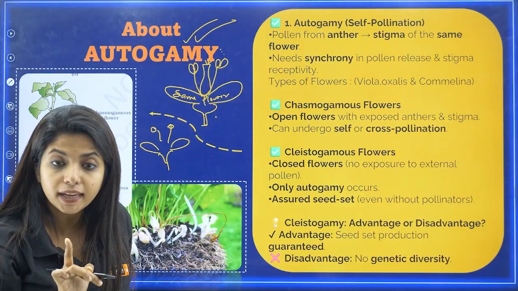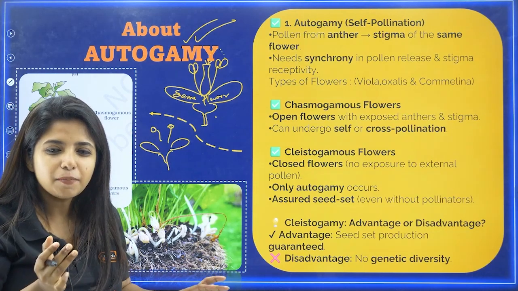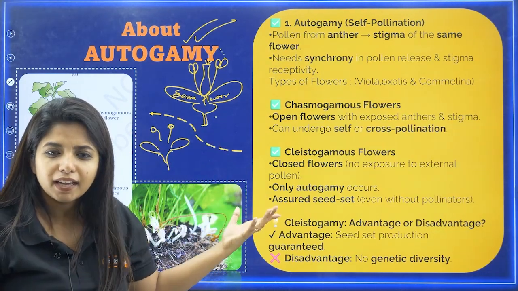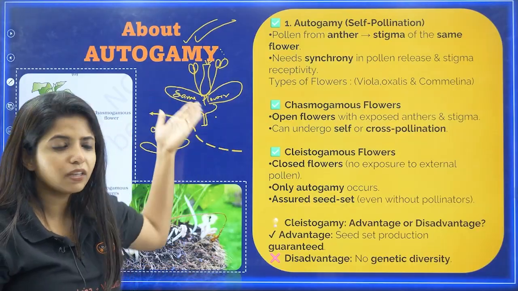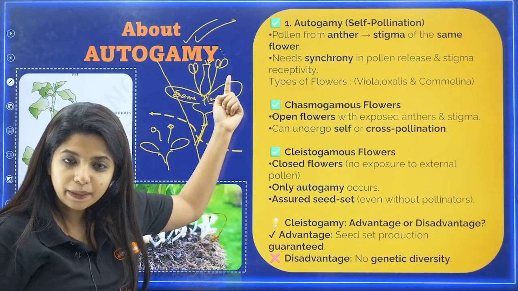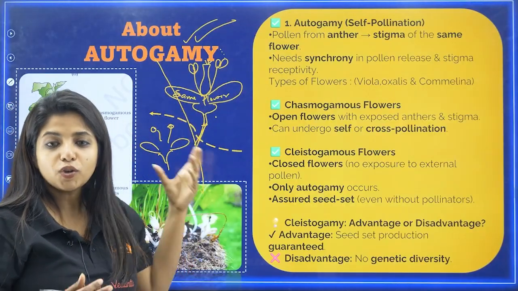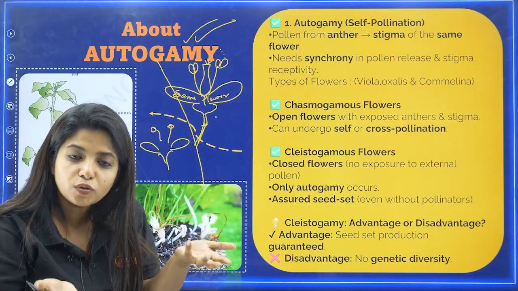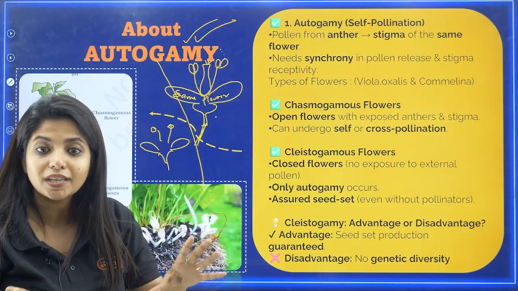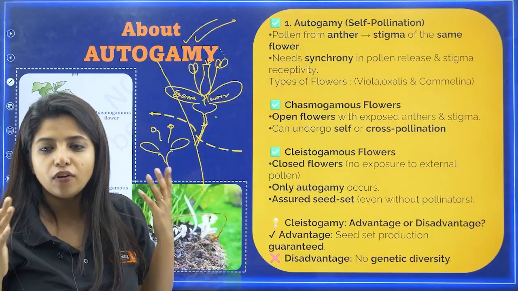Now you tell me one thing. Is there any genetic variation that is going to occur? That means the baby that is going to be formed over here, do you think it will be different in this particular plant? It will be the same as the plant on which the flowers are, right? Because the male gamete is also from the same plant. The female gamete is also from the same plant. So obviously the baby which is going to be formed is also going to be just like the same plant. So you do not see any genetic variation out there. You get it? So that is one big drawback of autogamy.